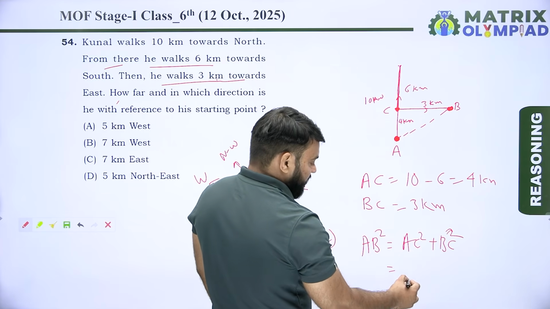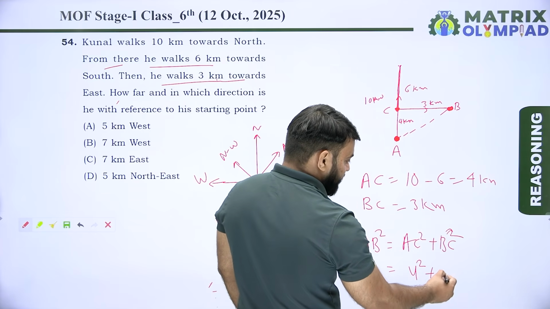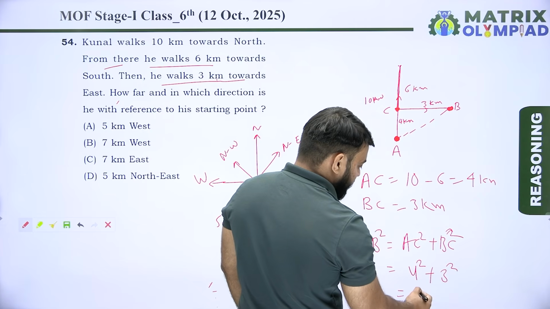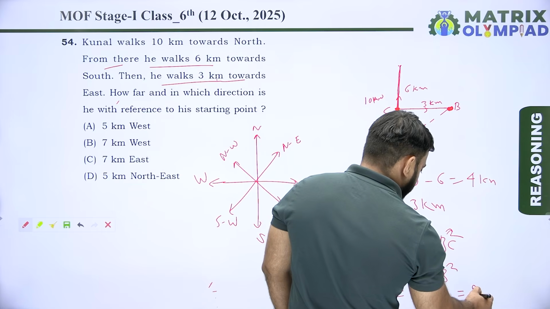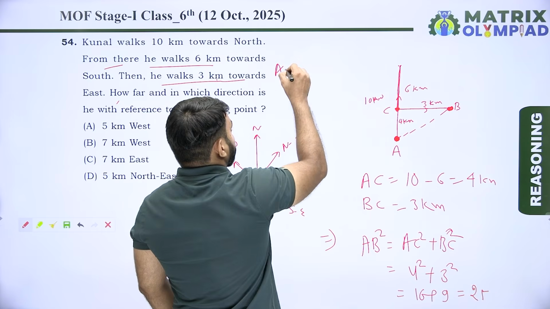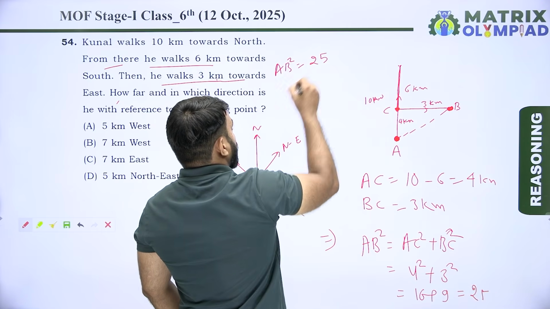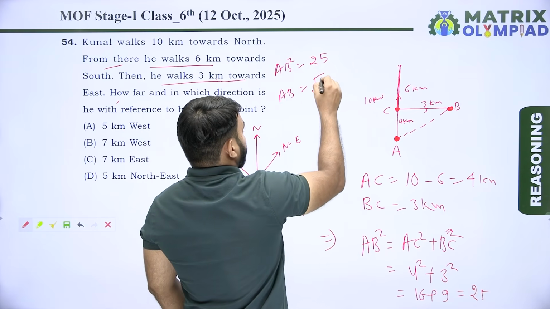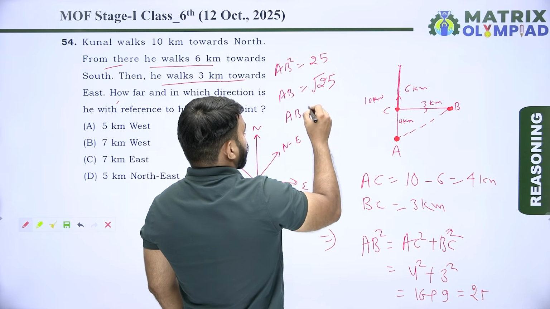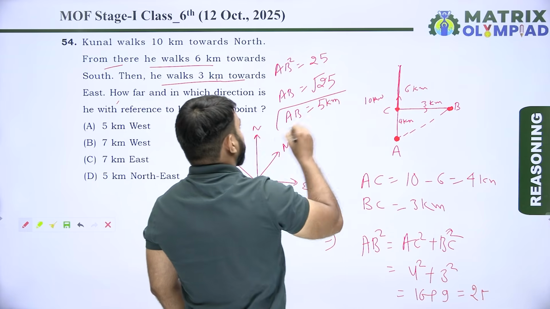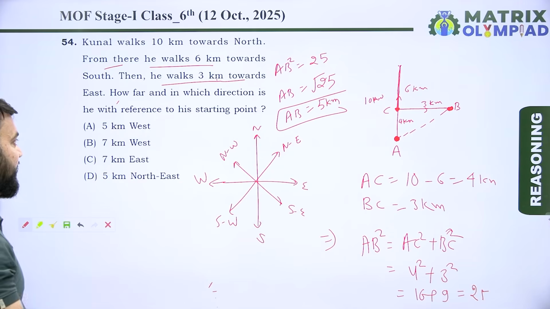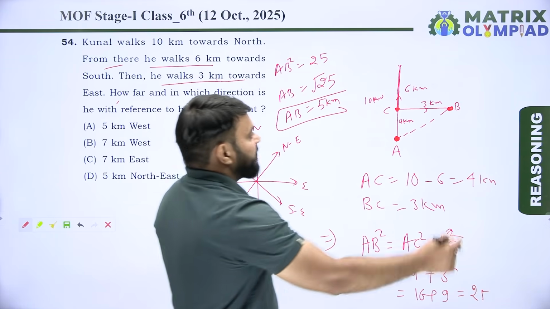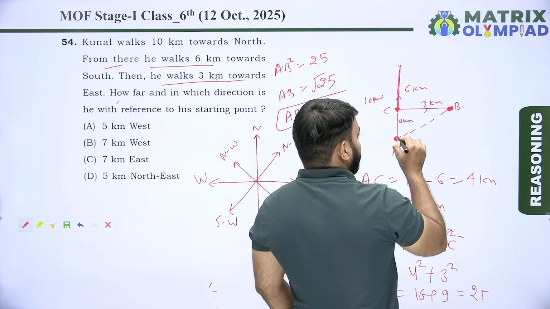AC means 4 square plus BC means 3 square. 4 square means 16 plus 3 square means 9. 16 plus 9 means 25. So AB square is equal to 25. Now AB is equal to root 25. So AB is equal to 5 kilometers. So the distance between the starting point and the end point is 5 kilometers. Now find the direction with reference to his starting point. So find the direction of B with respect to A.